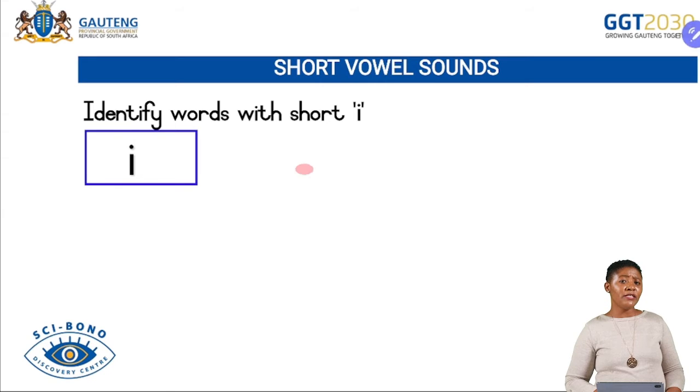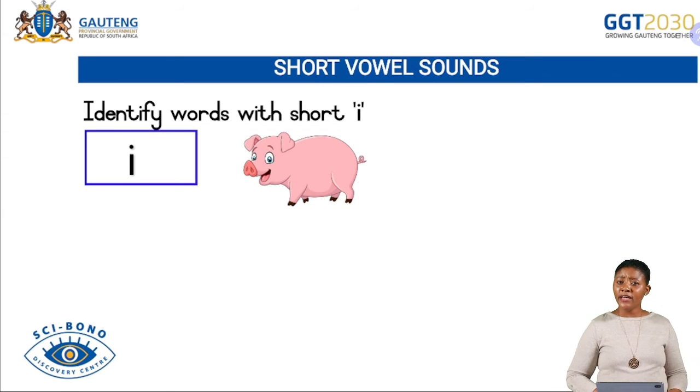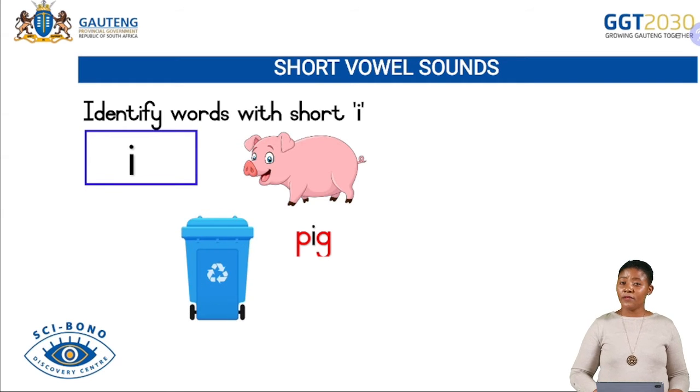We have the first picture. Look at your picture carefully. What is this? This is a pig. Yes, it is a pig. Look at your next picture now. What is this picture? What do you think? Yes, this is a bin.